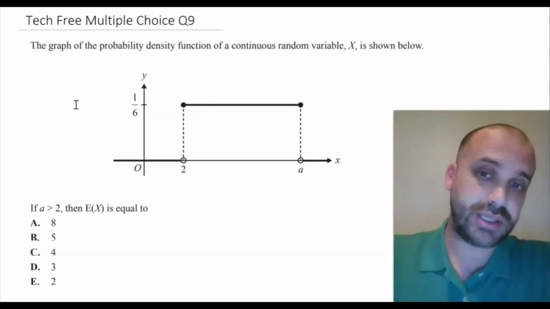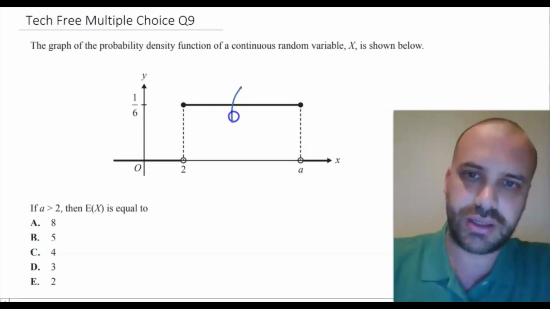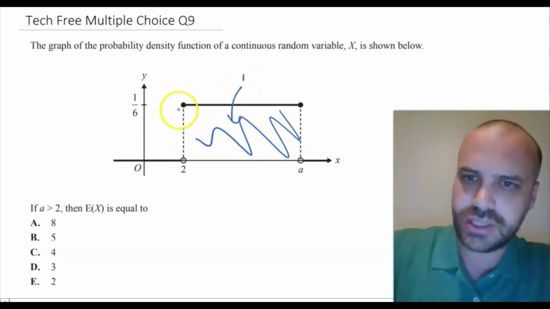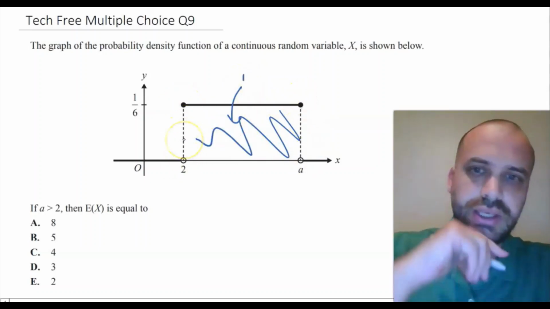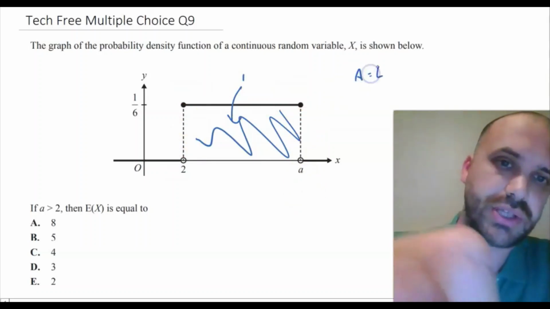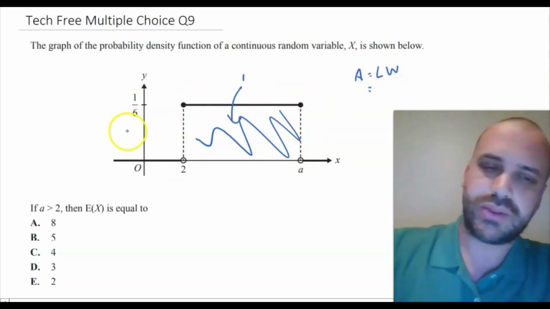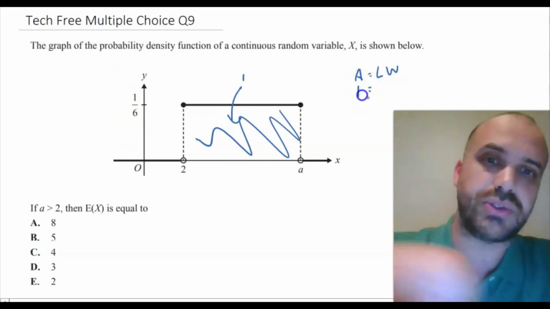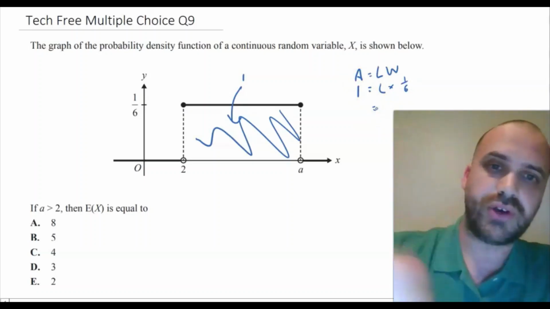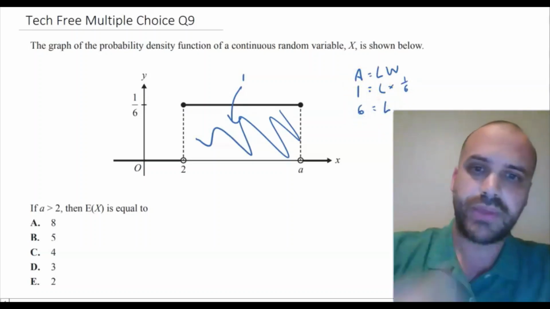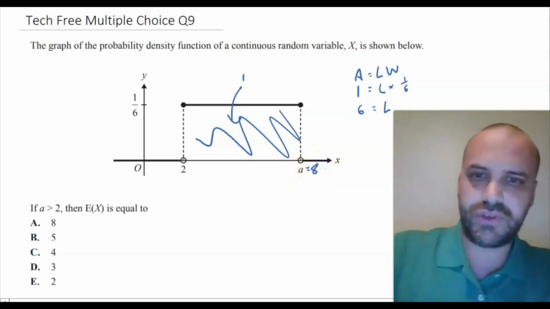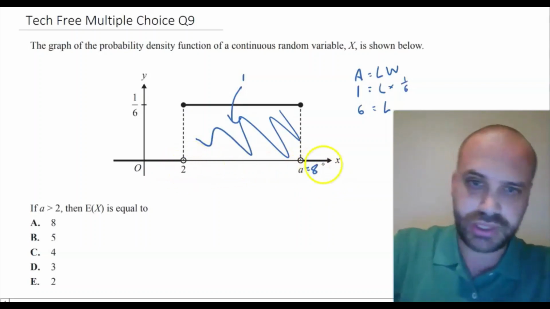It's a probability density function, so we know that the area here is equal to 1. This is a nice neat little rectangle, so we can solve the area of that rectangle. Area is equal to length times width, where the width is equal to 1/6 and the area is equal to 1. Length times 1/6 equals 1, so the length is equal to 6, which means that A is equal to 8, because 2 plus 6 is 8.